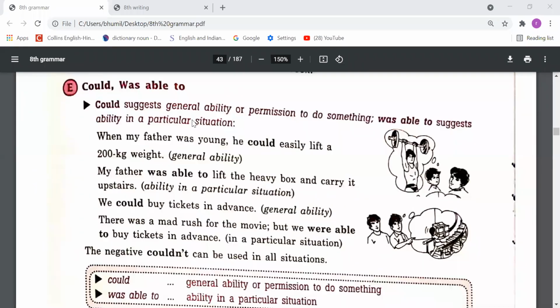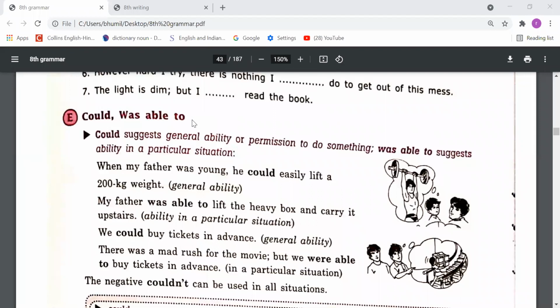Then we studied about could and was able to. Instead of could, we can use also was or were able to. But the condition is that when you suggest your general ability, that time you should use could. And for permission also you can use could. But when you suggest your ability in a particular situation, then you should use was able to.